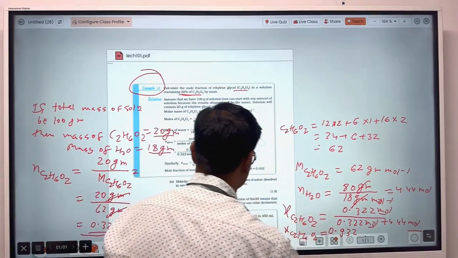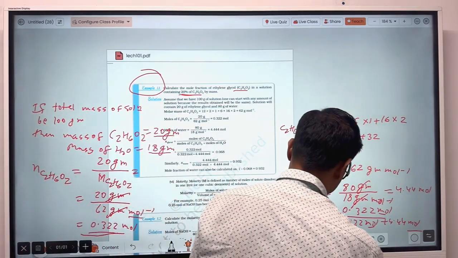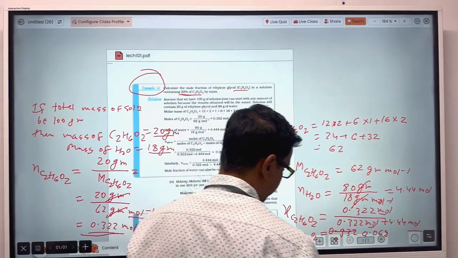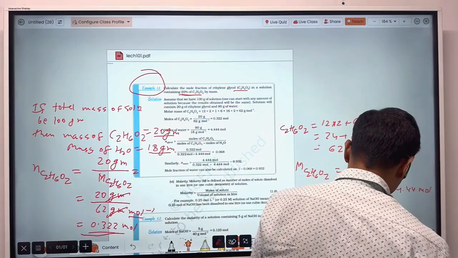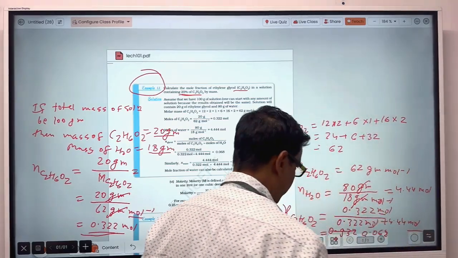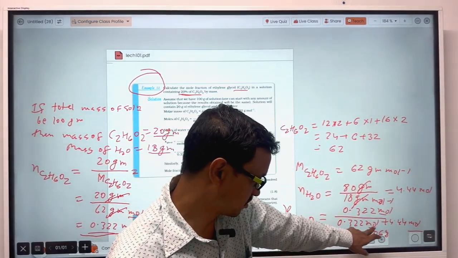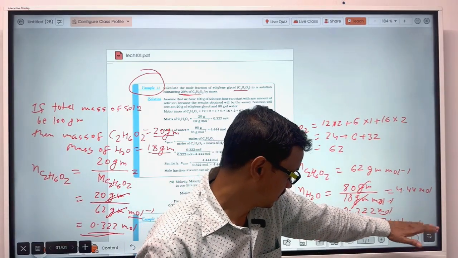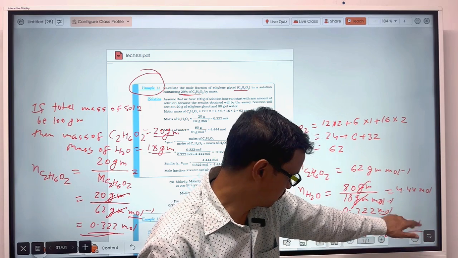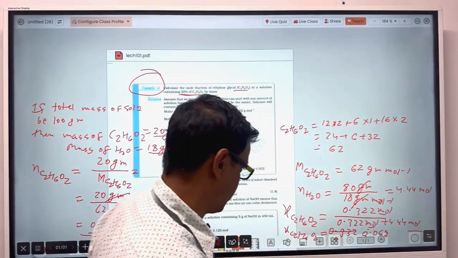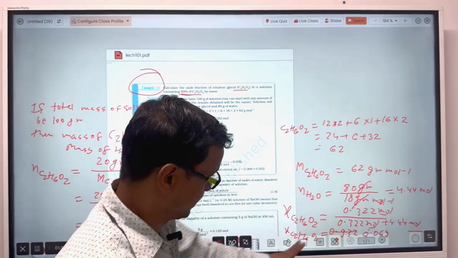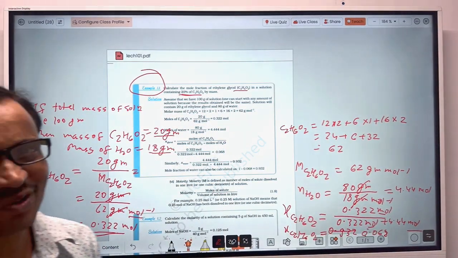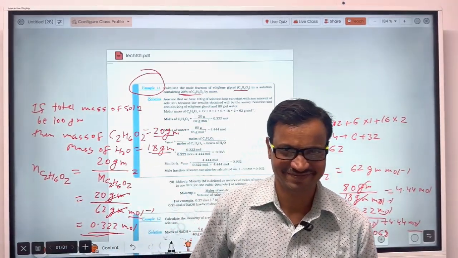So the mole fraction of ethylene glycol will be 0.068, and it will have no unit, because in the numerator there is mole and in the denominator there is mole, so mole will cancel out. So the mole fraction of ethylene glycol will be 0.068. Okay guys, hope this question is clear for you.